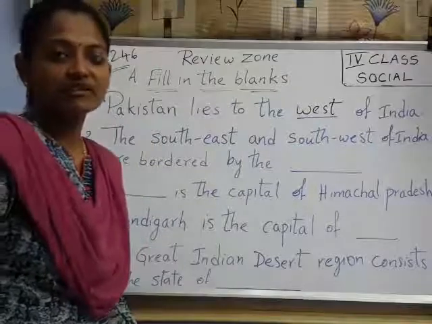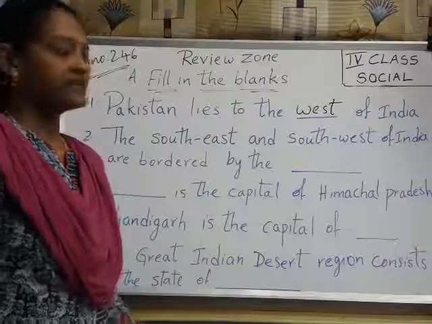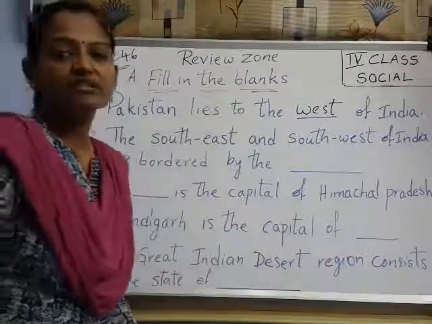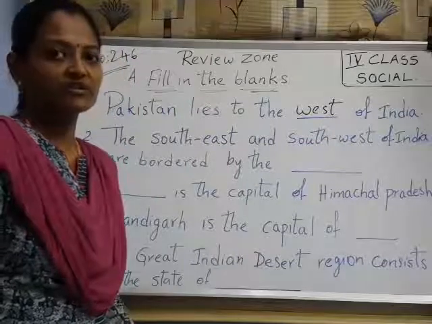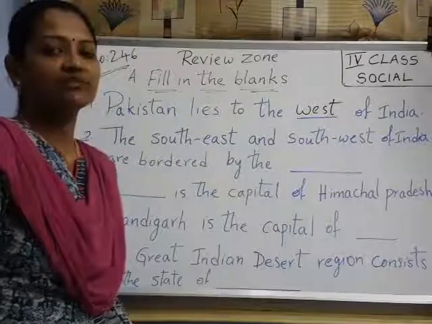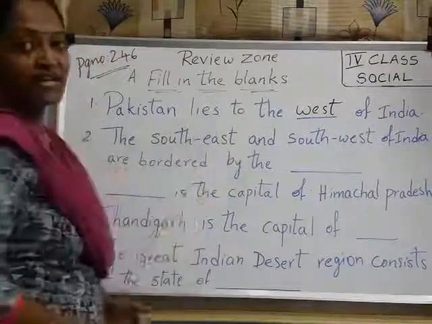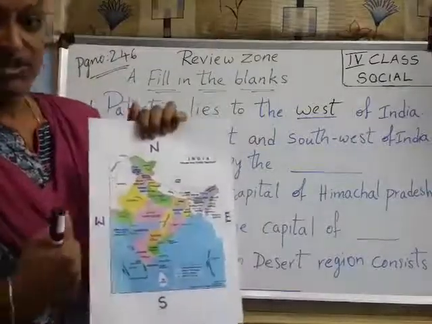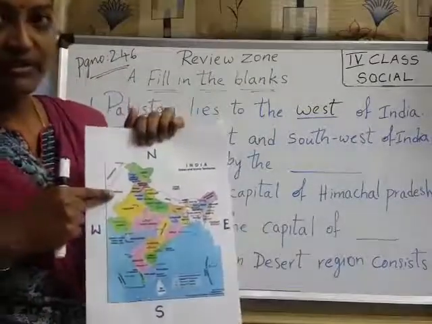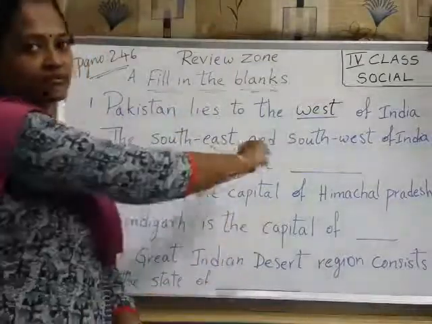Next, children, open page number 246 in your textbook. There the review zone is there. We will revise the bits once. In that, fill in the blanks are there. Children, just maintain a separate book for writing textbook bits, so that it is easy for you to learn all the textbook bits. So first one, Pakistan lies to the dash of India. Tell me, children, here Pakistan is on which side? See here is Pakistan, so it is towards the west side. So I already wrote the first bit for you here.